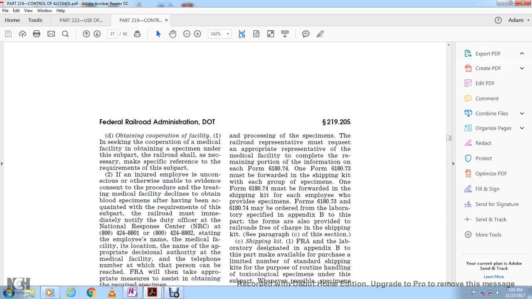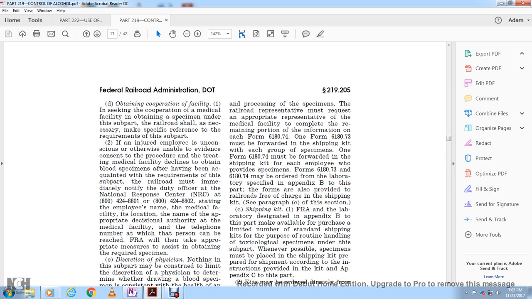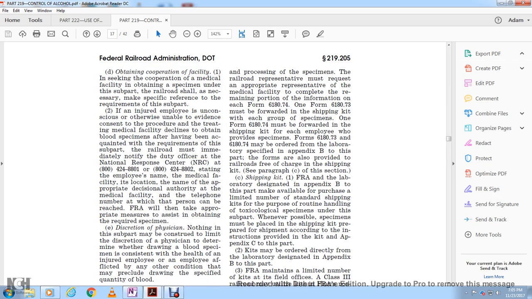Shipping. Each FRA laboratory designated in Appendix B to this part will make available for purchase a limited number of the standard shipping kit for the purpose of shipping toxicological specimens under this subpart. Each specimen must be placed in a shipping kit and prepared for shipment in accordance with the instructions provided with the kit in Appendix C to this part.